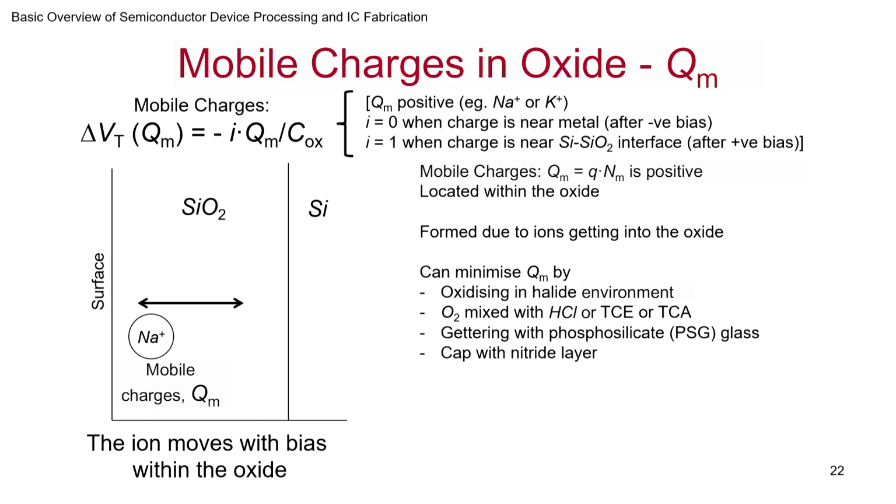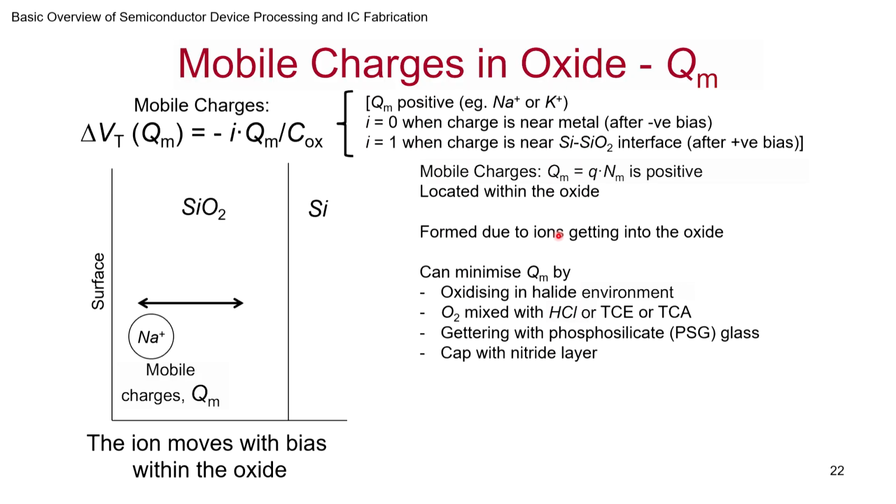Oxidize in a halide environment. This is one reason I mentioned the HCl environment for oxidation. When you find that there is a lot of sodium contamination, whatever the reason, you introduce a little bit of HCl during the oxidation, and you'll find that it completely neutralizes the sodium that is there, because it's from NaCl, right? But then the rate of oxidation changes, so you have to recalibrate your whole process. So O2 is often mixed with HCl or TCE or TCA, essentially organic material. That ends up sequestering the sodium.